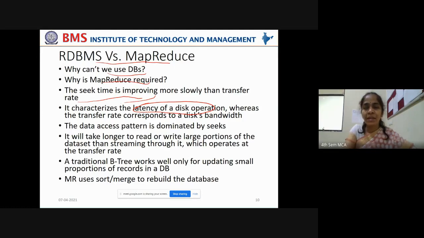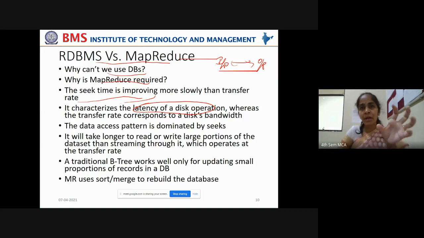Right? What is latency? The duration between which you gave the request and your request is served. The duration from where you have given your input to where you are served with the output. You are requesting some data and you are provided with the data. The duration between that is called the latency of a disk operation. So the seek time corresponds to latency in the disk operation. This latency, this duration, has to shrink, it has to reduce. Okay, the access speeds have to be faster.